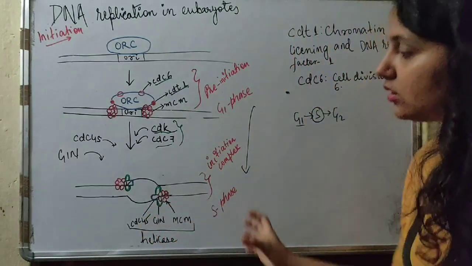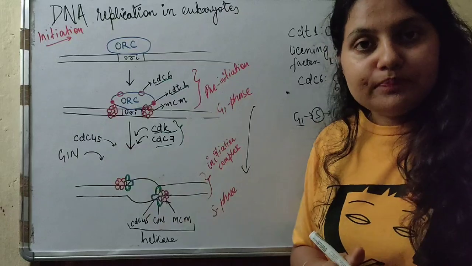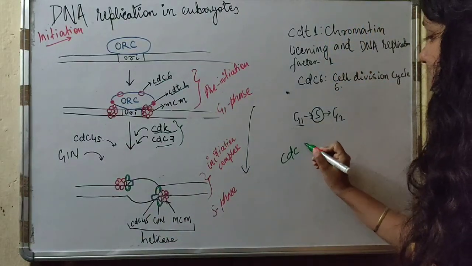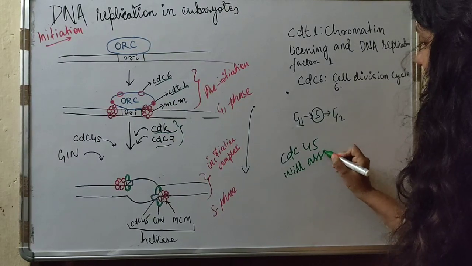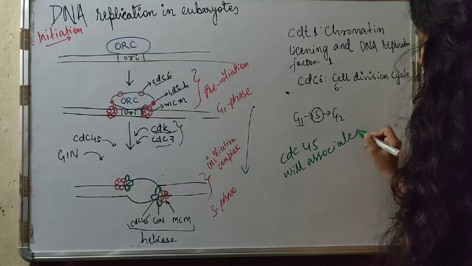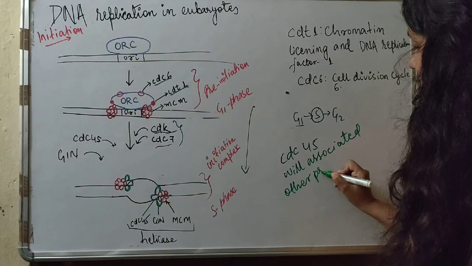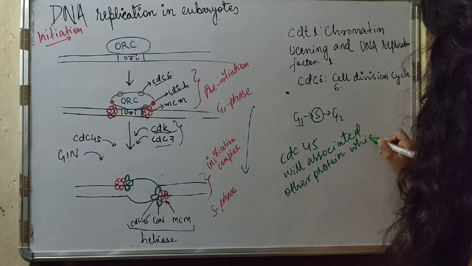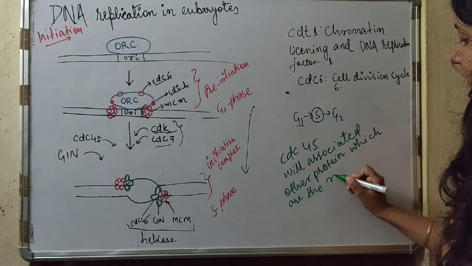It will associate the other proteins which are helping to form a replisome. CDC45 will associate other proteins which are part of the replisome.